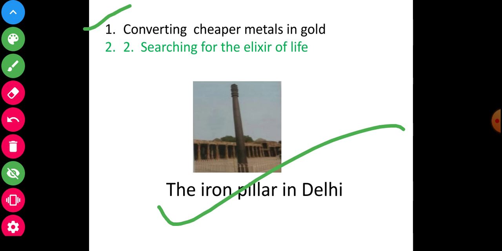My dear student, now searching for the elixir of life. Previously I had discussed that human beings have always wanted to live long, so alchemists searched for the elixir of life. What is the meaning of elixir? Elixir is an imaginary liquid that would cure all disease and help a person live long. This is very important information. See, observe and revise yourself one by one.